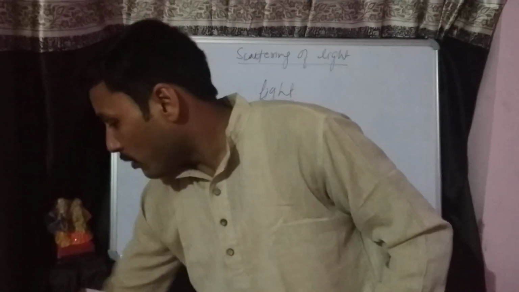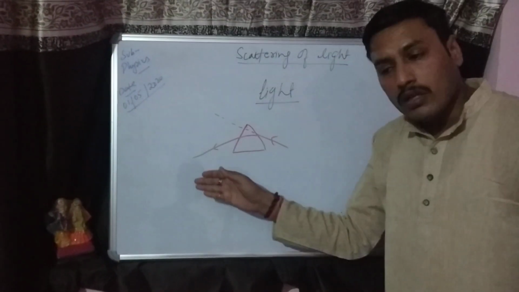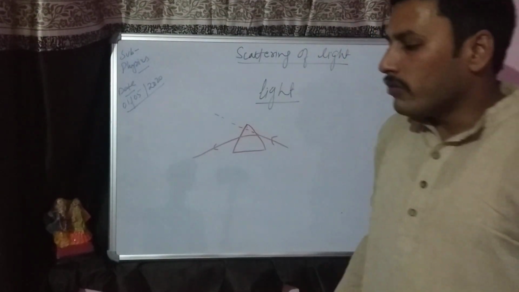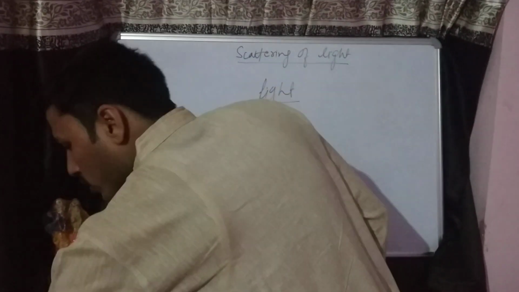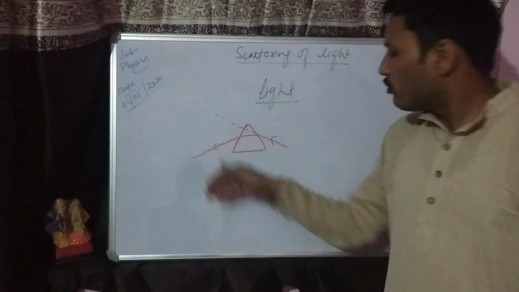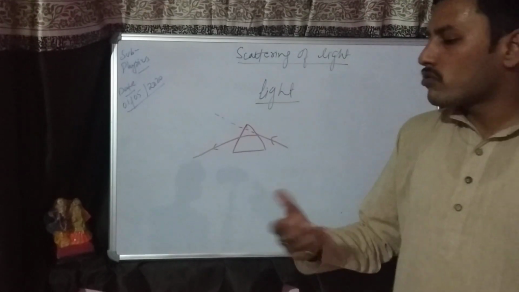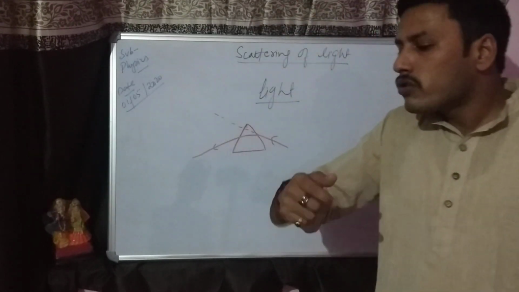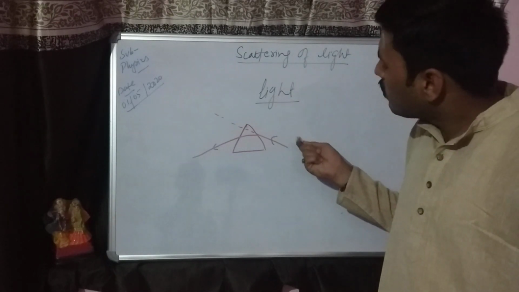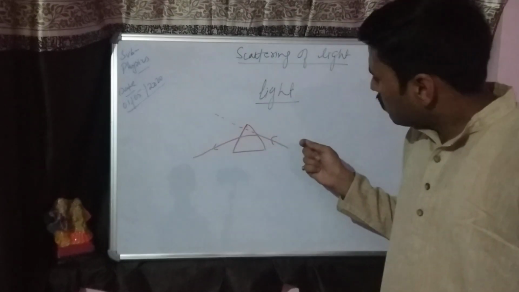Although we have drawn the path, we have not seen the path of the light. This is a miracle: we are not going to see the path of the light, but we are drawing the path of the light, and those are known as rays. So dear students, we are going to find out how we have drawn this path.